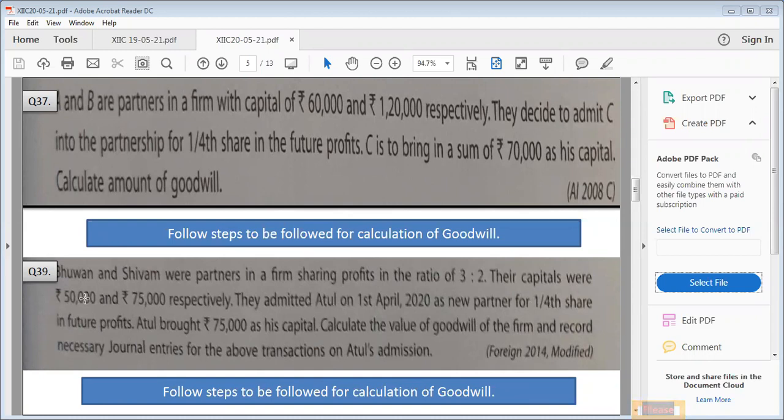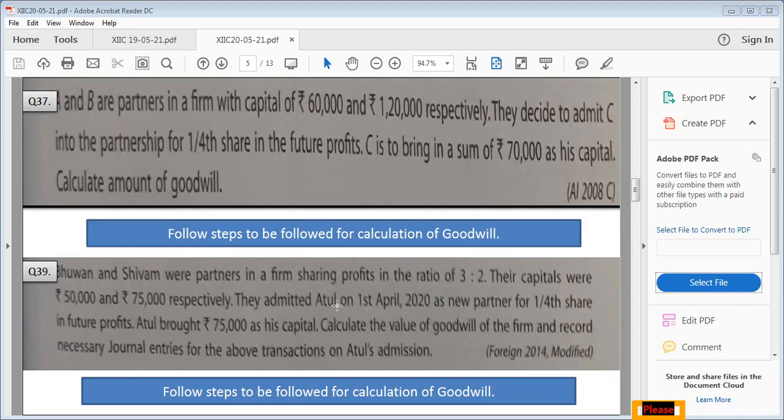Now net worth, 50,000 plus 75,000 plus 75,000. This is our net worth. Step 1 minus step 2 will be goodwill of the firm, into 1 upon 4 will be the premium for goodwill of Atul. Okay, first journal entry. Cash account debited to Atul's capital 75,000.